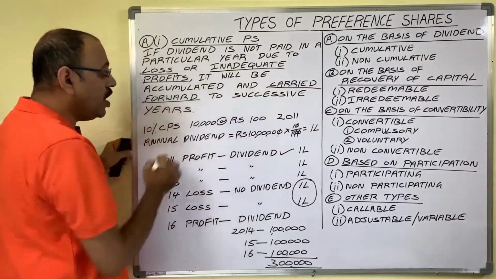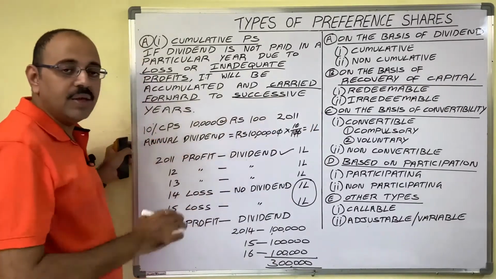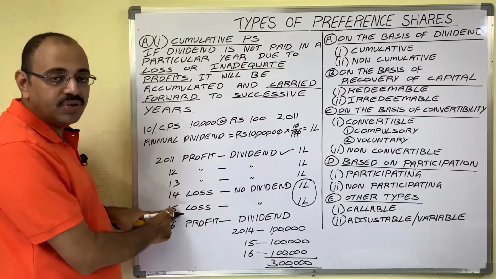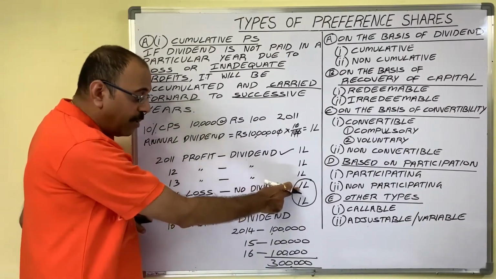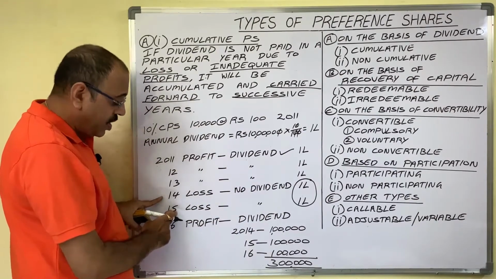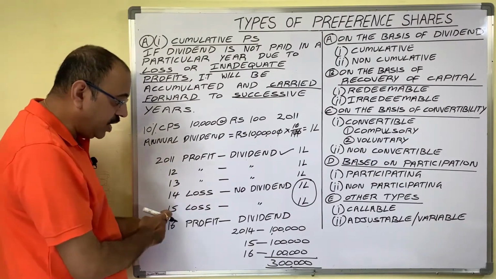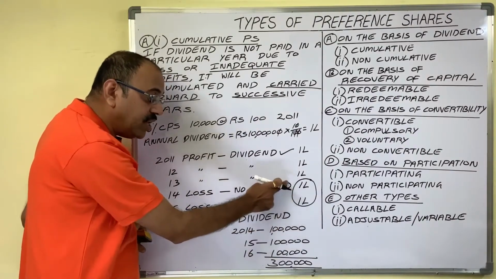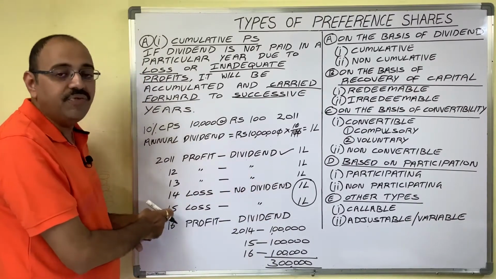Carried forward means the dividend payment will be postponed. Successive years is nothing but coming years. For 2014, the coming year is 2015. So the 2014 dividend of 1 lakh rupees, the company carried forward to 2015. Suppose in 2015 the company got profit. Then in 2015 the company has to pay 1 lakh rupees dividend, plus the previous year dividend of 1 lakh. Total 2 lakh will be paid in 2015.